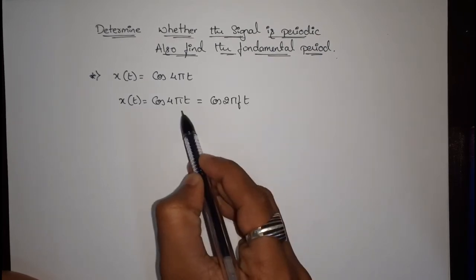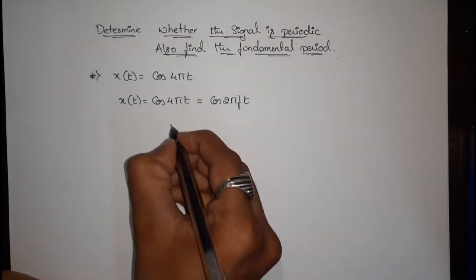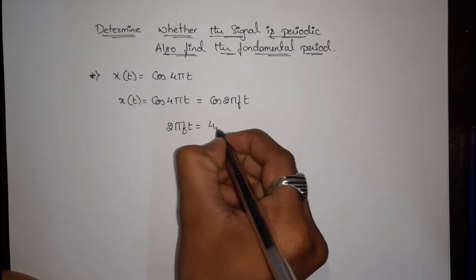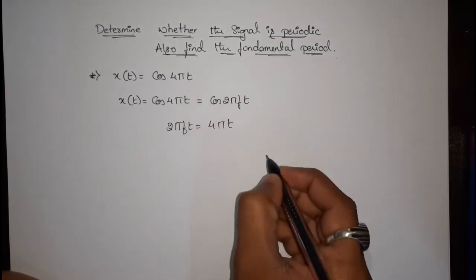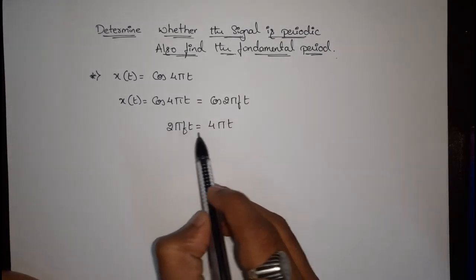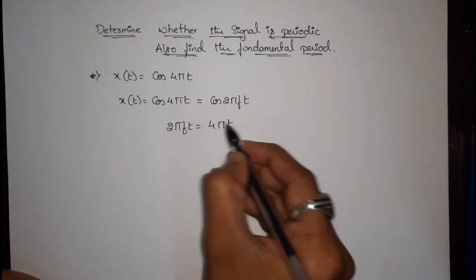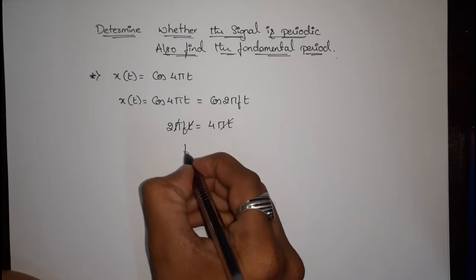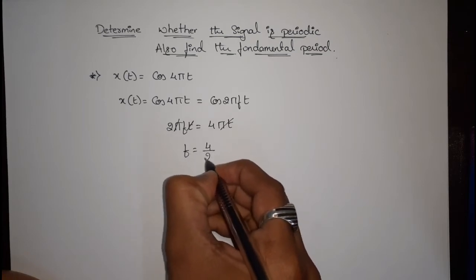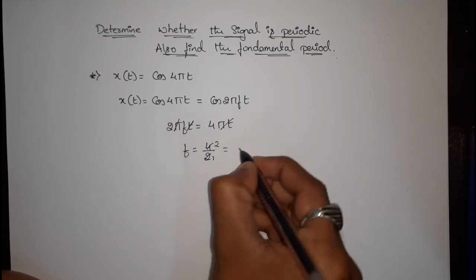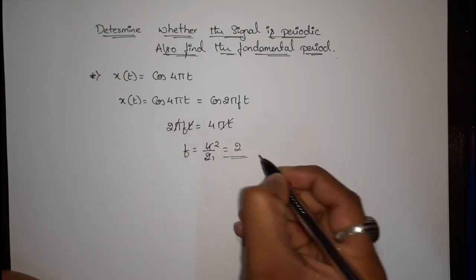Comparing these two, we can write 2 pi ft is equal to 4 pi t, and pi t get cancelled. We'll be left with f is equal to 4 by 2, or f is equal to 2.